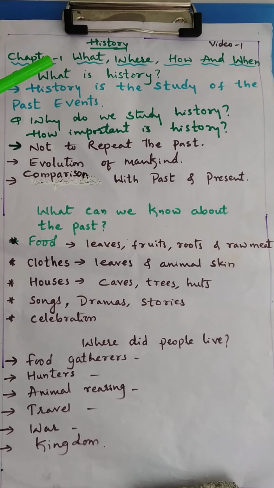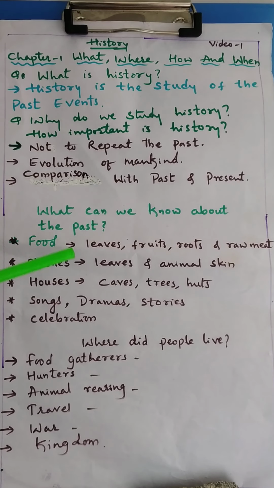Here, chapter number 1 is related to what, where, how and when. What means: what can we know about the past, or what kind of food was there in the ancient period, what kind of clothes they used to wear, what kind of houses there were, what the celebrations were, and what songs, dramas and stories there were.